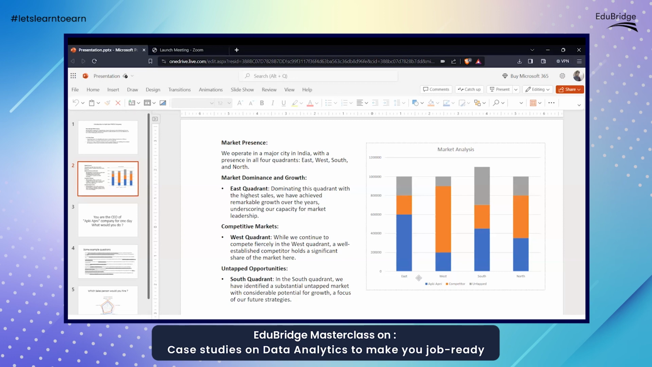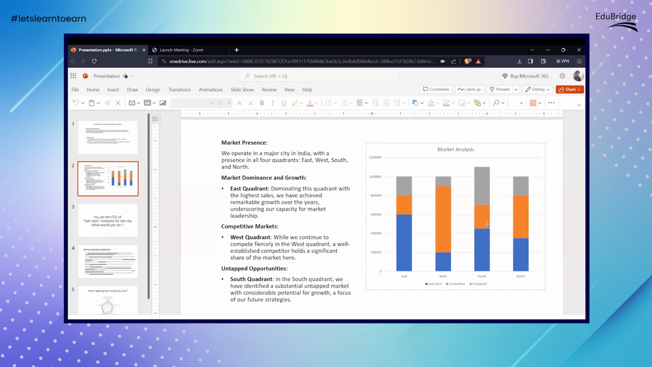And this is the information about these particular quadrants. In the east quadrant, as you can see, we hold the major market share, and the competitor holds a very small market share, and the untapped region is also very small. For the west quadrant, the competitor rules the market, and we hold a very small market share over there, and the untapped region is also very small. For the south quadrant, we have the highest untapped region, and both the companies are fighting fiercely. Similar for north, but the untapped region is very small. Any questions regarding this, or reading the graph or anything?